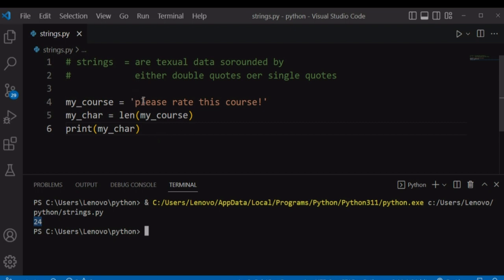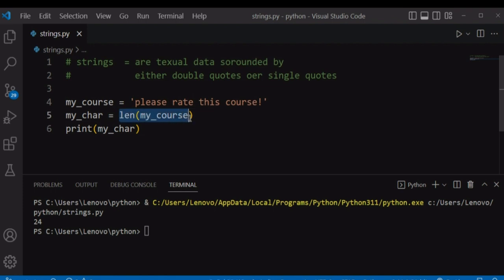1, 2, 3, 4, 5, 6, 7. Spaces are also counted. 8, 9, 10, 11, 12, 13, 14, 15, 16, 17, 18, 19, 20, 21, 22, 23, 24. Also symbols like this exclamation mark are counted. So the length is just the number of characters and starts from 1. Index starts from 0 and it's the position of our characters.